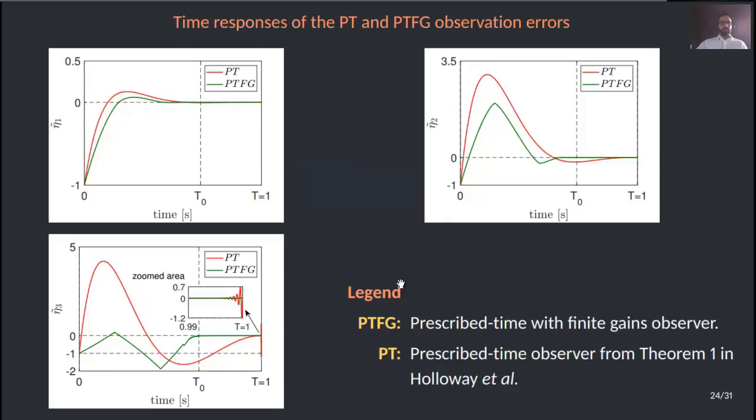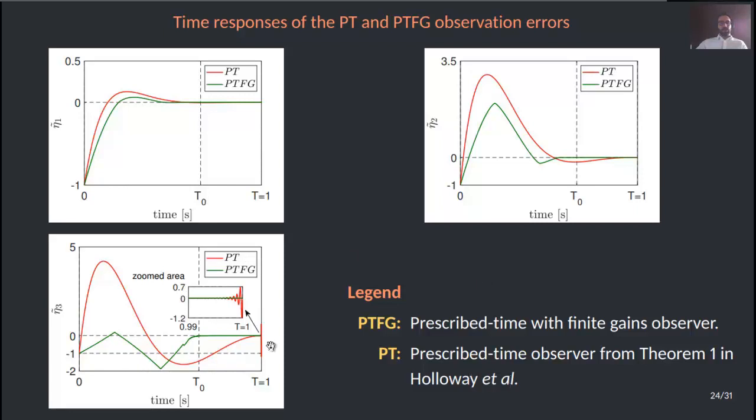The time response of the prescribed time and the prescribed time finite gain observation errors is shown in this slide. For instance, we have tilde eta 1, tilde eta 2 and tilde eta 3 in this slide. As we can see, both observers converge to the origin in the prescribed time, but we have a non-desirable incidence of the measurement noise in the prescribed time observer from Holloway et al.